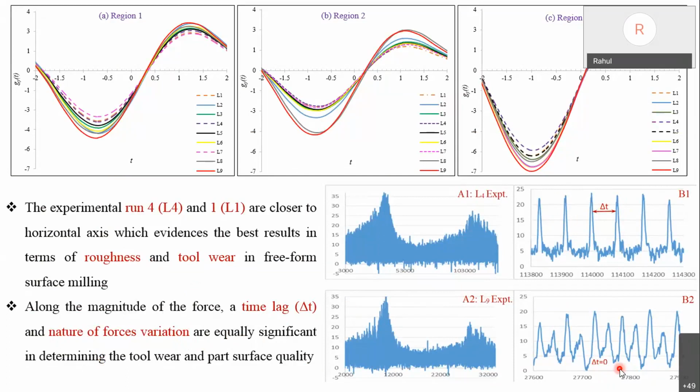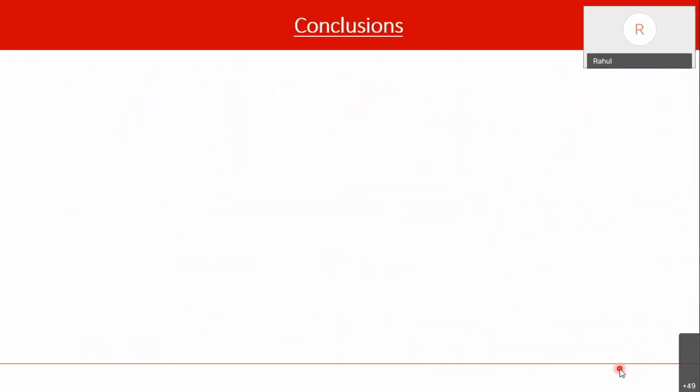So this is intermixed. We have to check the effect of these two or three parameters in combination, instead of saying it is significant or non-significant, since two or three parameters are affecting together. So we have to check the weightage of each parameter and accordingly tune our entire process.